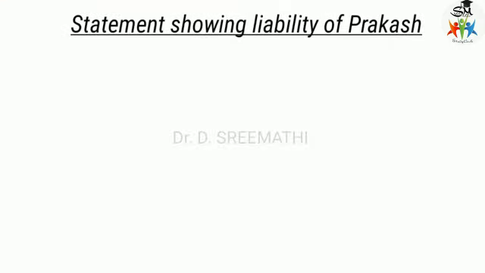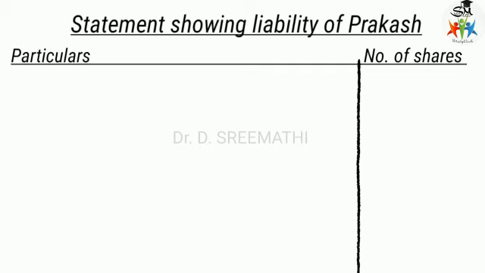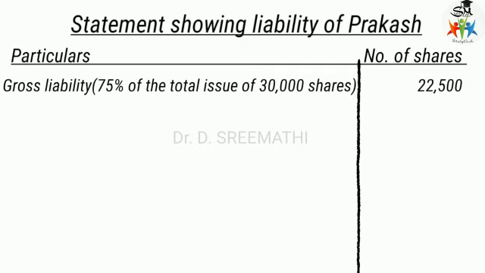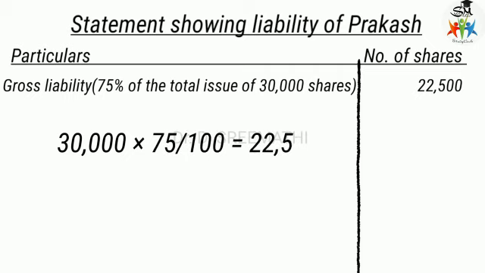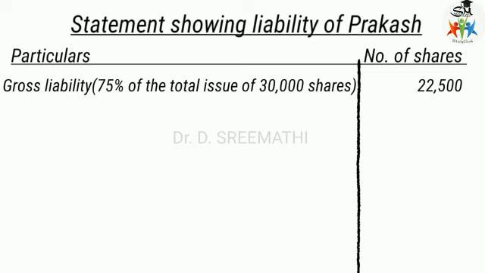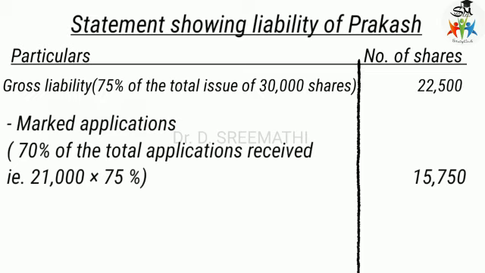Let us solve the problem. Statement showing the liability of Prakash. Gross liability is 75% of the total issue: 30,000 shares multiplied by 75 divided by 100, which is 22,500. Then it should be reduced by marked applications.